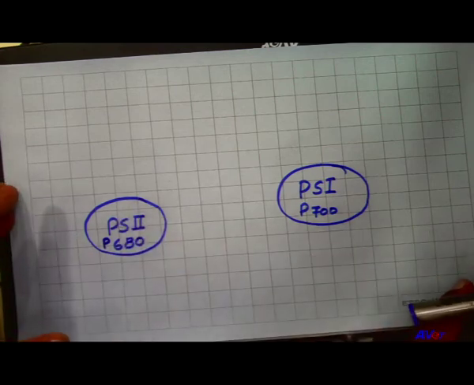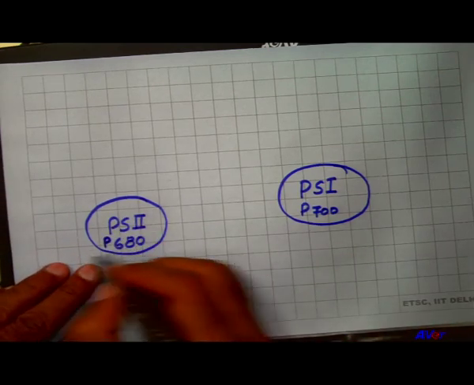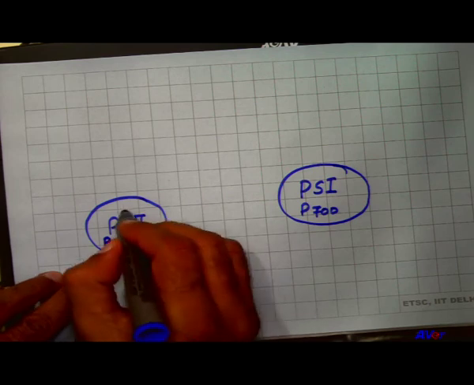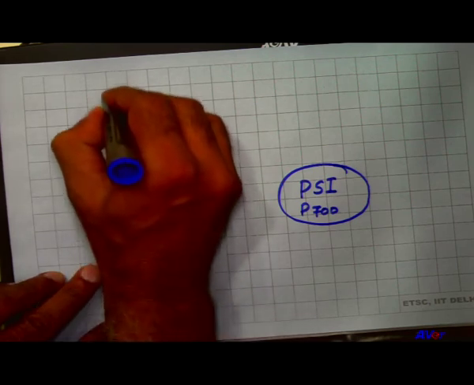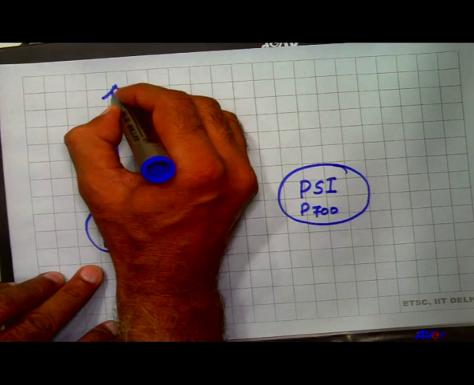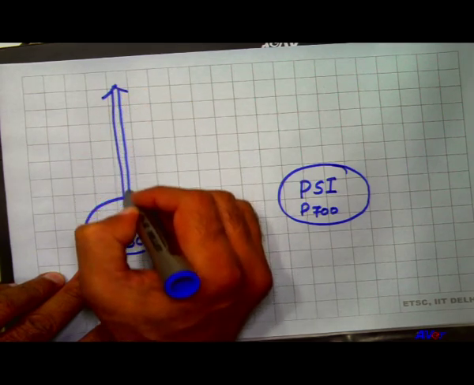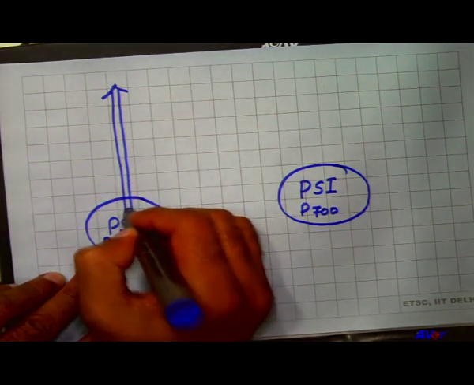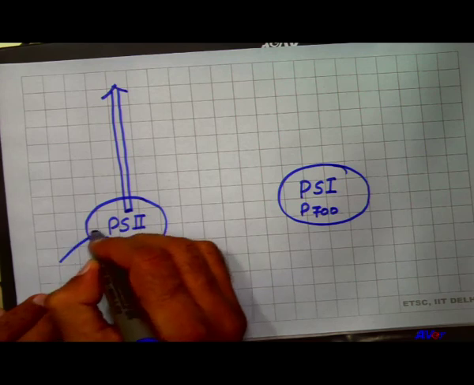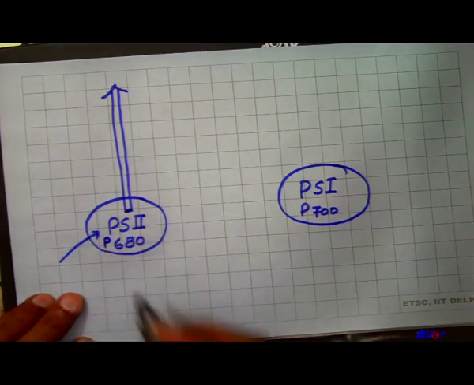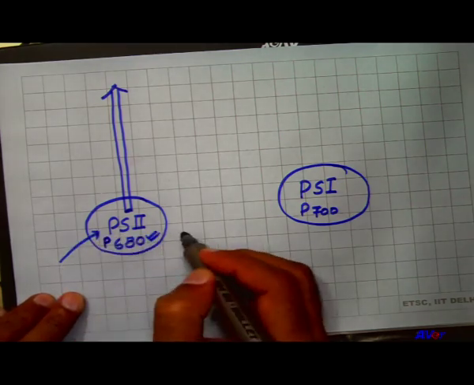During the daytime, when light is present, the antenna molecules as well as the other molecules receive the particular wavelength of light, and finally it goes to the pigment system 2, that is P680.